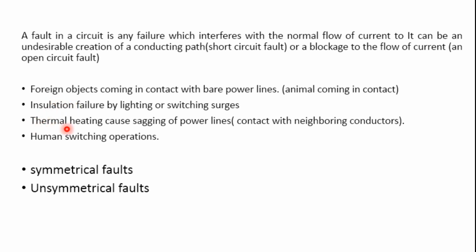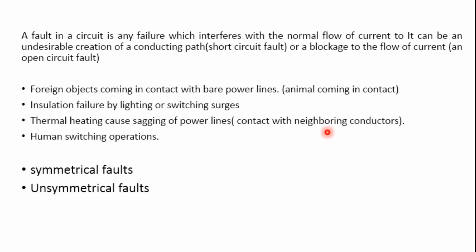Next we have thermal heating, which causes sagging of the power lines. We understood that most of the lines are bare conductors, and there is a sag which is limited to around 5%. But when the system is overloaded, there is an increase in the sag. Once the sag increases, the thermal heating of the cable increases, resulting in a possibility of contact with the neighboring conductors,